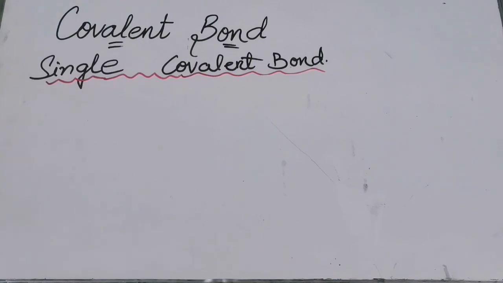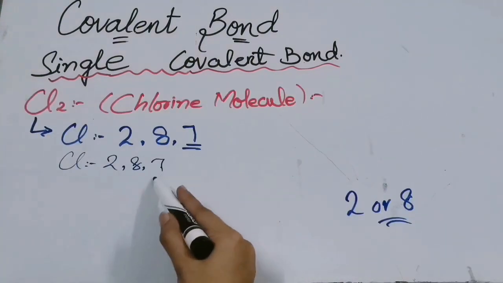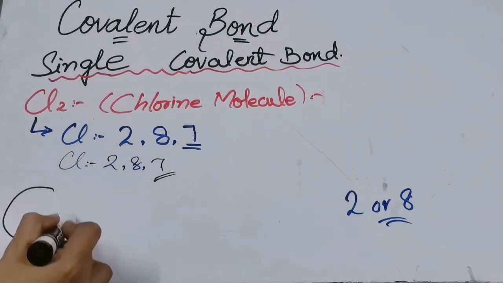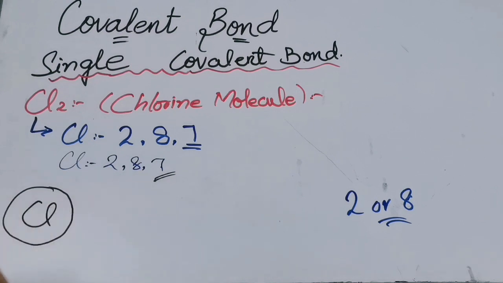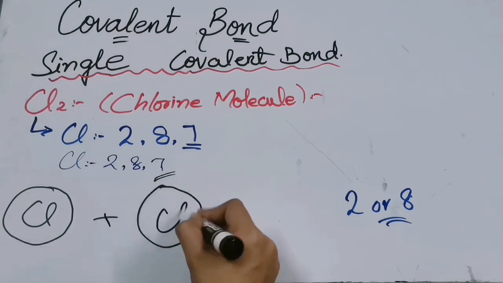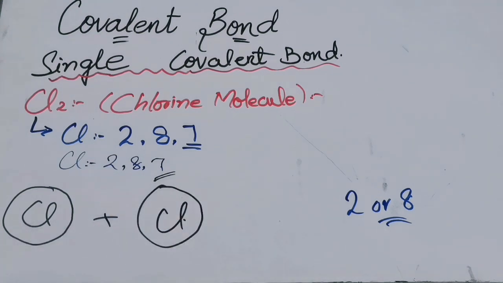The first example that I am going to discuss in this case is of Cl2. Remember that in case of covalent bond we only draw the electrons of valence shell. So now what will happen? See over here, we have this Cl. How many valence electrons it is having? It is having 7 valence electrons. Let me draw the other Cl as well. Now I will draw the 7 valence electrons.